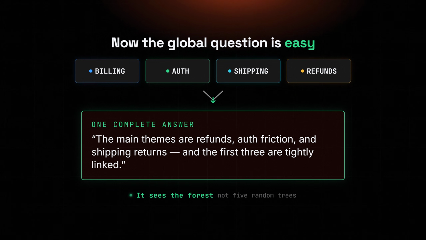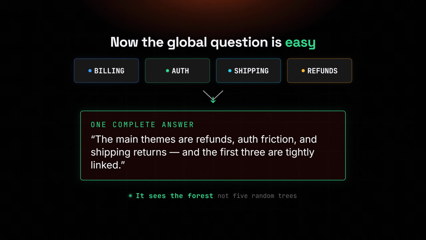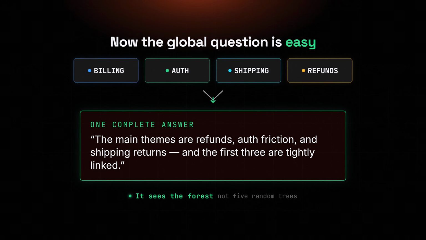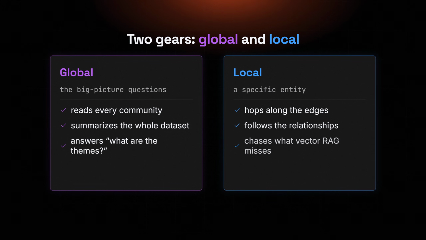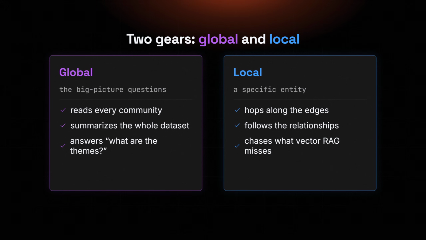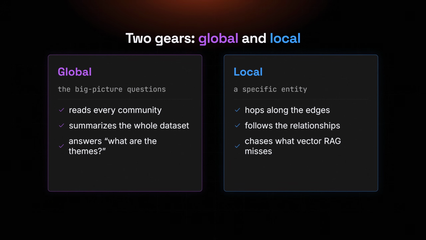It reads the relevant community summaries, drafts a partial answer from each, then merges them into one. It's finally seeing the forest, instead of 5 random trees. It's got 2 gears, actually. Global search for the broad theme questions, and local search that hops along the graph's edges to follow a specific entity, chasing connections vector search would never see.